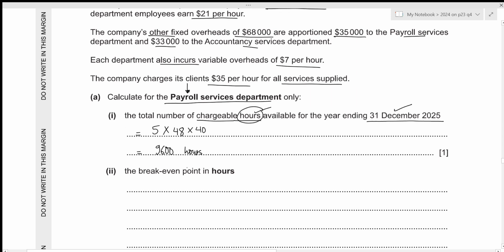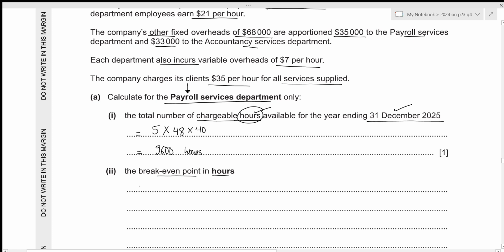Okay, for the second part, we need to calculate the break-even point in hours. Normally, we calculate the break-even point in units, but in this case, we're not talking about a trading business, which will give goods in units. In this case, we're talking about a service department, and those services will be provided per hour. That's why we need to calculate the break-even point in hours as well.